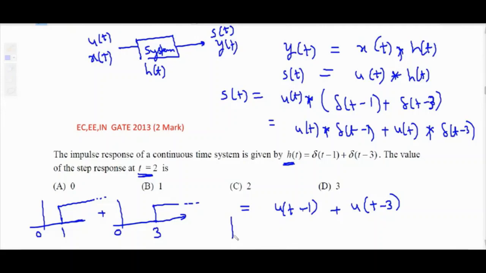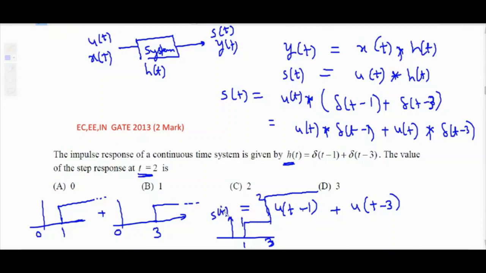So addition will be 1 from 1 to 3, and from 3 onwards, addition will be 2. Here amplitude is 2, here amplitude is 1. So this is the step response graph.